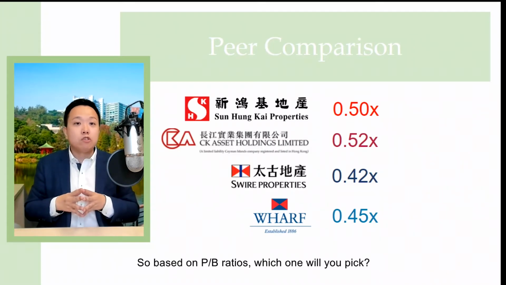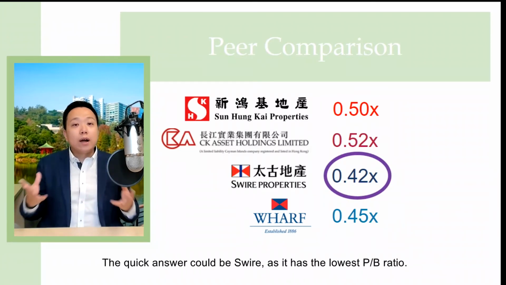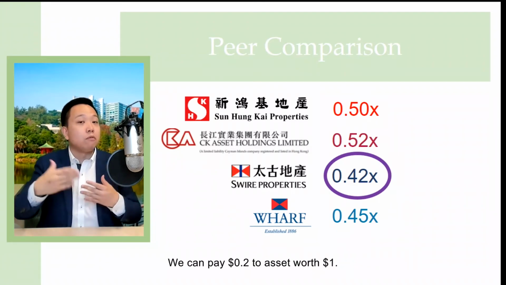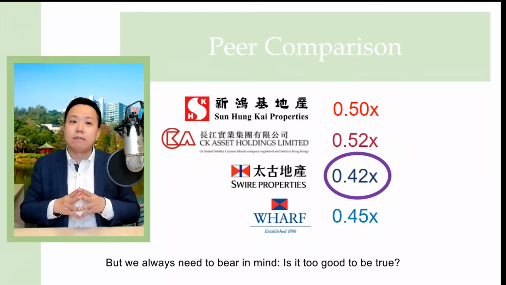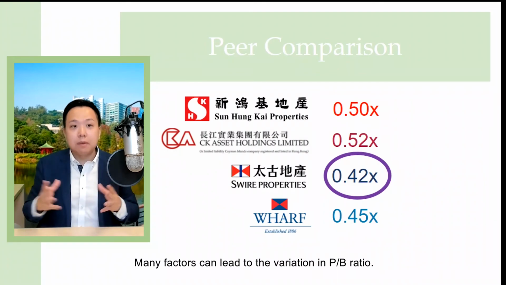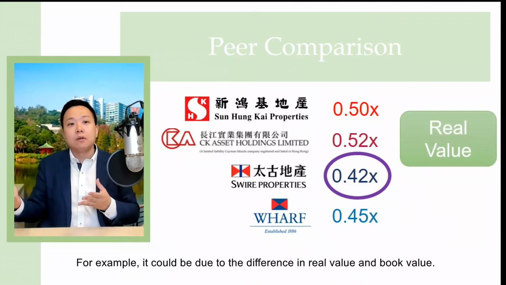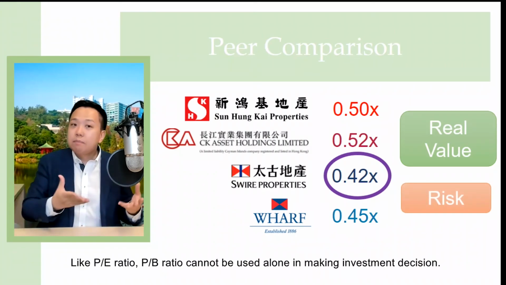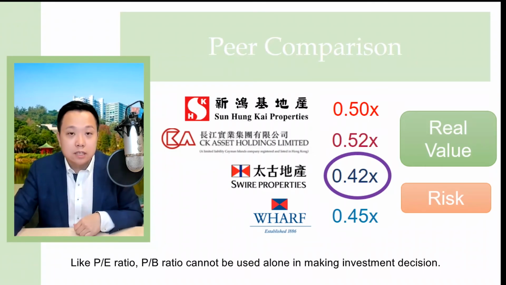So based on PB ratio, which one will you pick? The quick answer could be Swire, as it has the lowest PB ratio, so that we only need to pay 0.42 to get assets that are worth $1. But we always need to bear in mind, is it too good to be true? Many factors can lead to the variation in PB ratio. For example, it could be due to the difference between real value and the book value, and it can also be caused by higher operating cost. Like PE ratio, PB ratio cannot be used alone in making investment decisions.